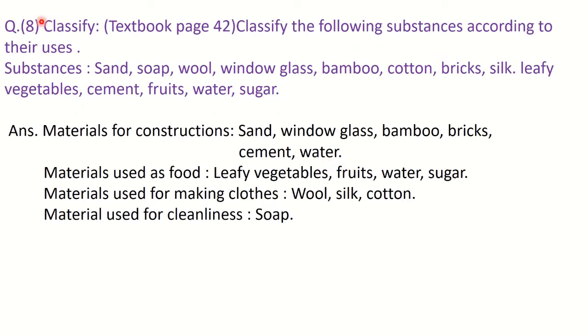Next, question number 8. Classify. We did this when I taught you the lesson. Once again, you can classify these materials into 4 different categories. Materials used for construction: sand, window glass, bamboo, bricks, cement and water. Materials used as food: leafy vegetables, fruits, water and sugar. Materials used for making clothes: wool, silk and cotton. And materials used for cleanliness: the only one given here is soap. This way you can classify them.